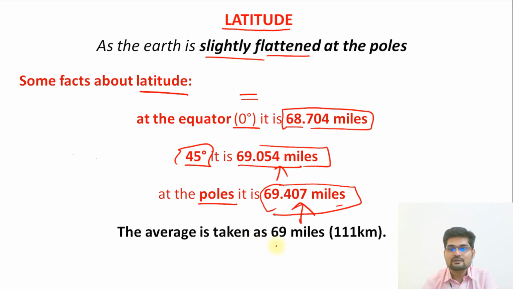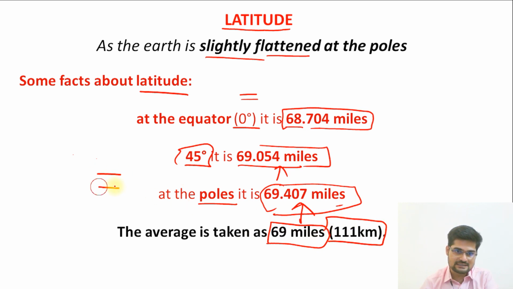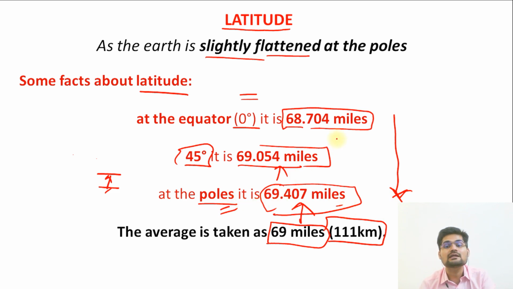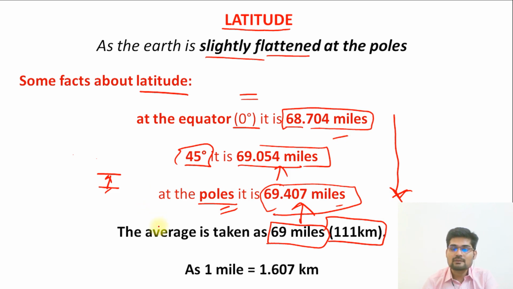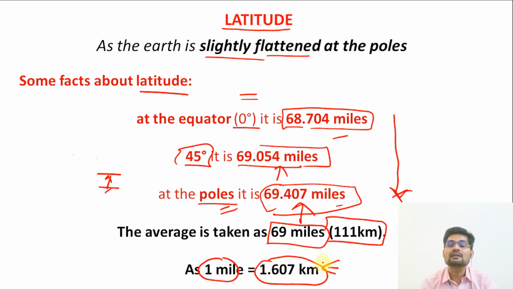Now let's look further at what is the average value. The average value is supposed to be 69 miles, that is about 111 kilometers between two consecutive latitudes. So that is important. But if you understand the trend, remember it keeps on increasing as we go towards the poles from the equator. For conversion, must remember that 1 mile is about 1.607 kilometers. So that's how you can convert it into kilometers as well.